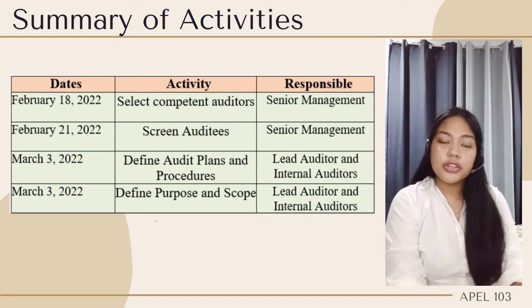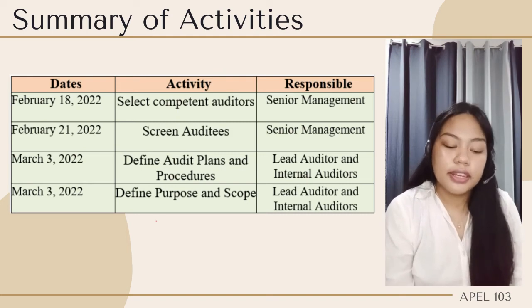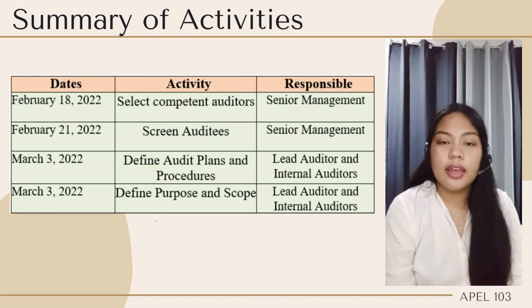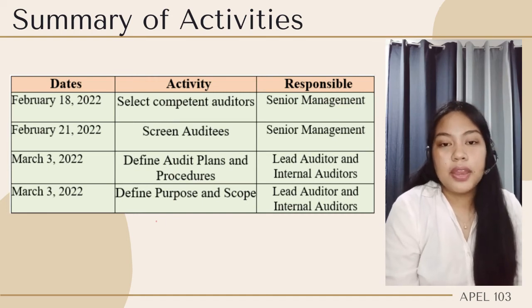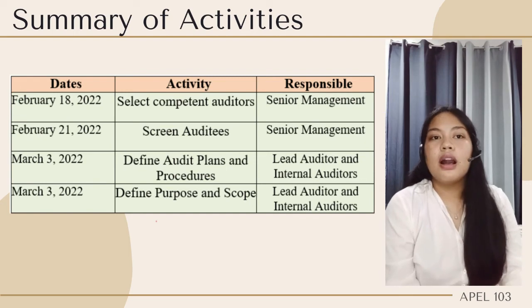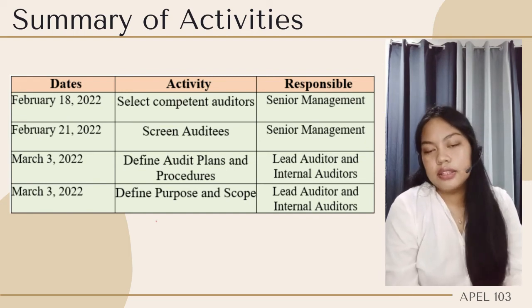Then on March 3rd, we defined our audit plans, the procedures, the scope, and the objectives. And we discussed that through our team, the lead auditor, and also the internal auditors.